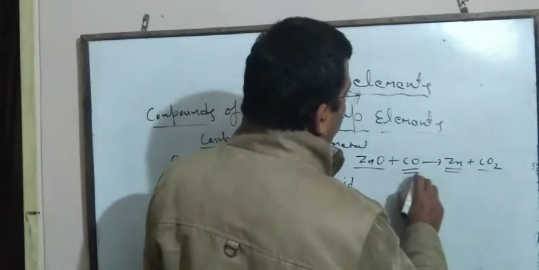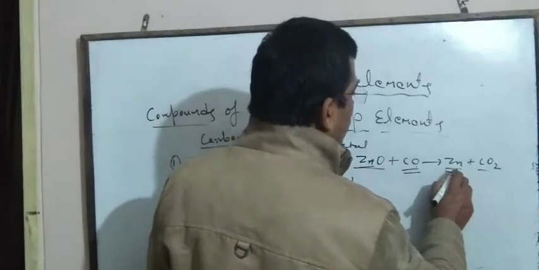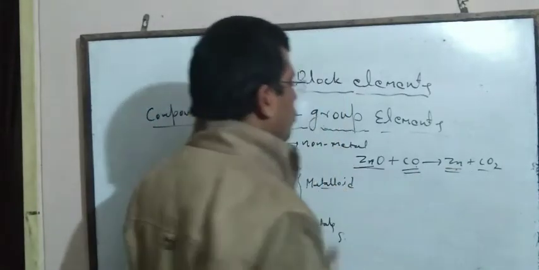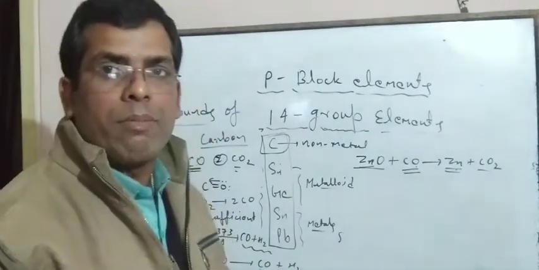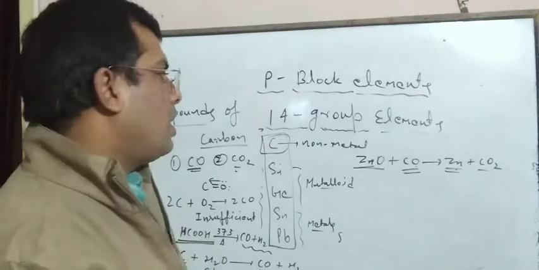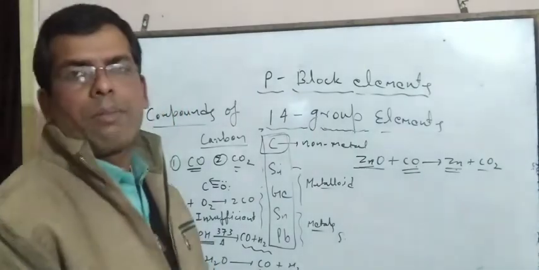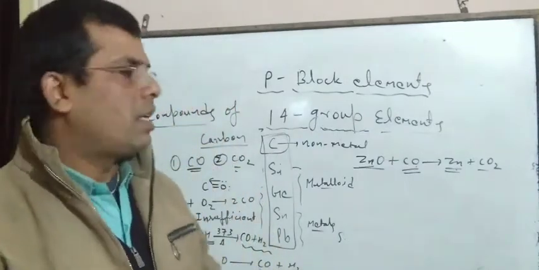Here zinc oxide is reduced to Zn, and CO is oxidized to CO2. So CO works as a reducing agent. It is a very important property of carbon monoxide.